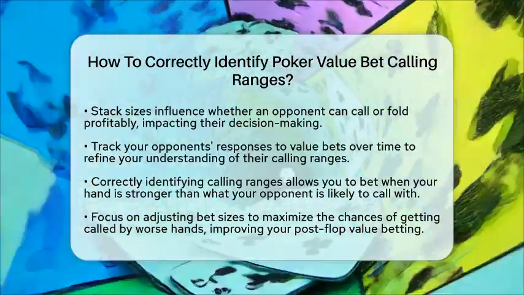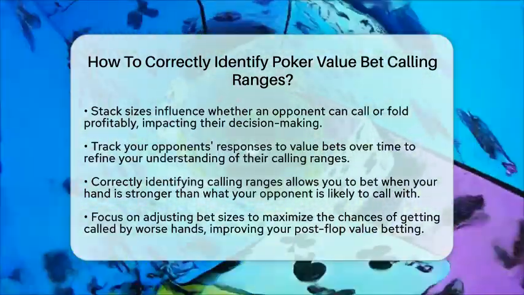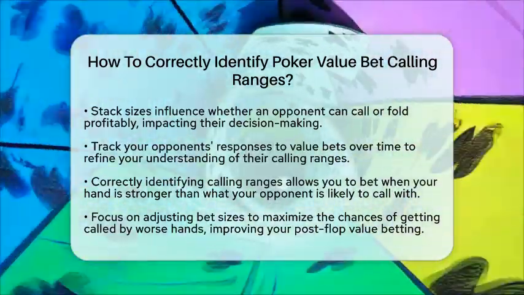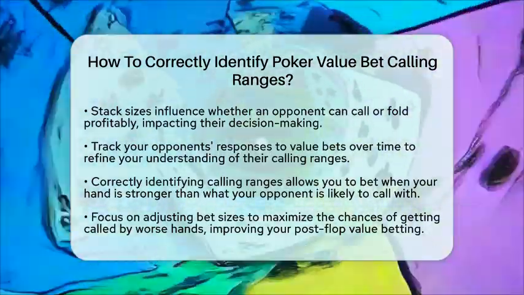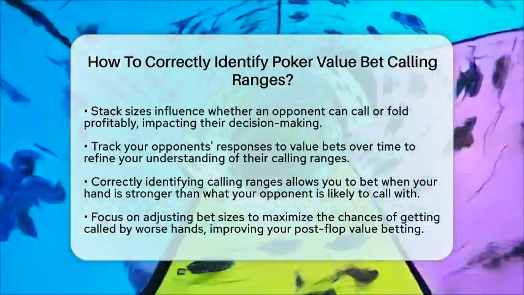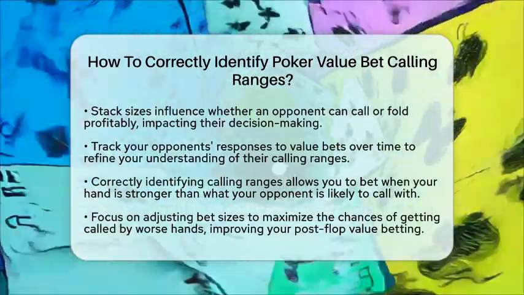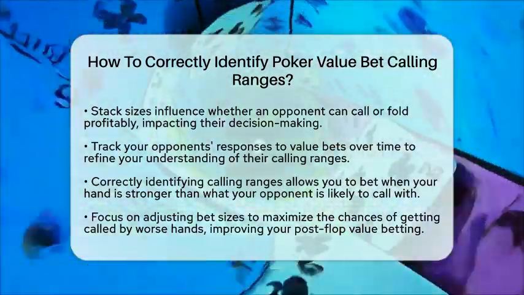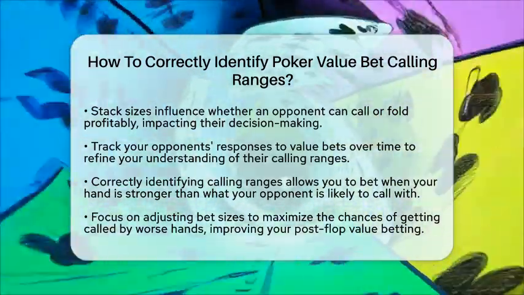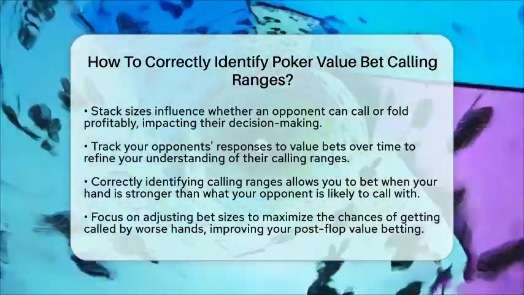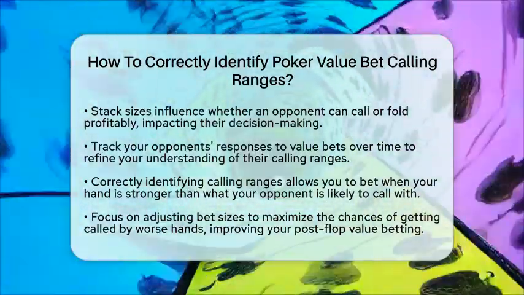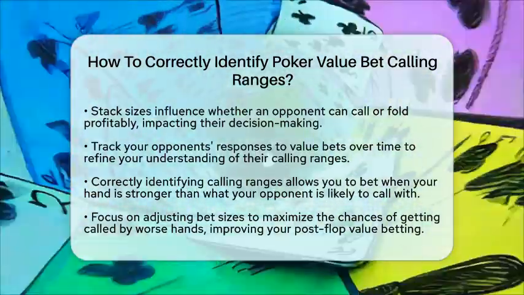In practical terms, correctly identifying value bet calling ranges means betting when you believe your hand is better than the range of hands your opponent will call with. Adjust your bet size to maximize the chance they call with those worse hands. By focusing on these strategies, you can improve your post-flop value betting and extract more chips when you have the best hand.